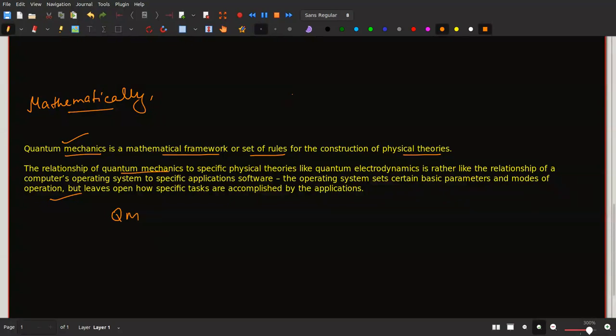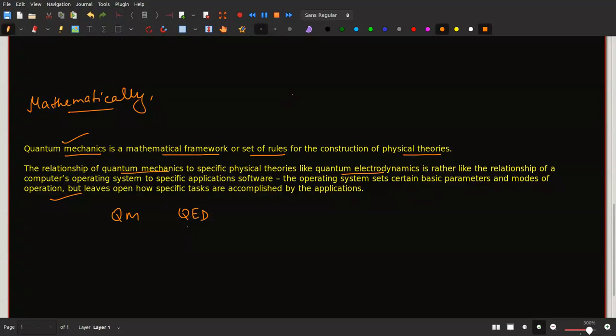So the relationship of quantum mechanics to specific physical theories. As I told you, multiple physical theories are there. Here one example is, let us say, quantum electrodynamics. This is one particular physical theory. So we have quantum mechanics and we have quantum electrodynamics. Now what is the relationship between them? How are they related?